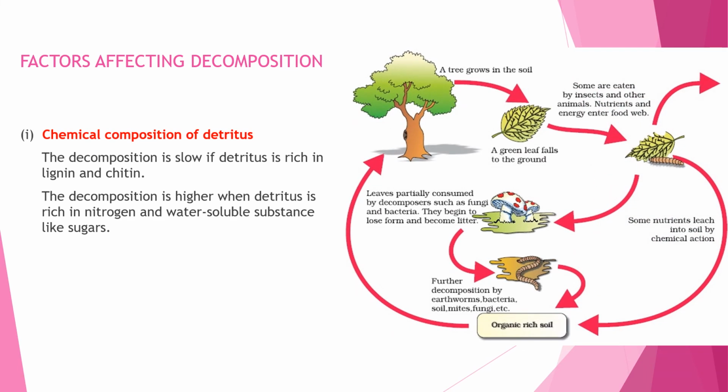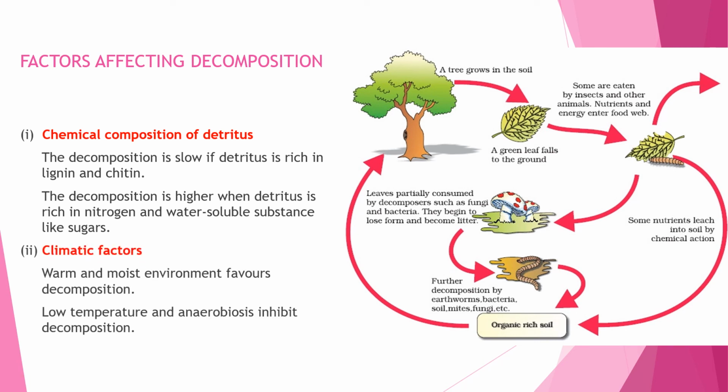Let's see the factors affecting decomposition. Decomposition is largely an oxygen requiring process. The rate of decomposition is controlled by chemical composition of detritus and climatic factors. In a particular climatic condition, decomposition rate is lower if the detritus is rich in lignin and chitin, and quicker if detritus is rich in nitrogen and water soluble substances like sugars.